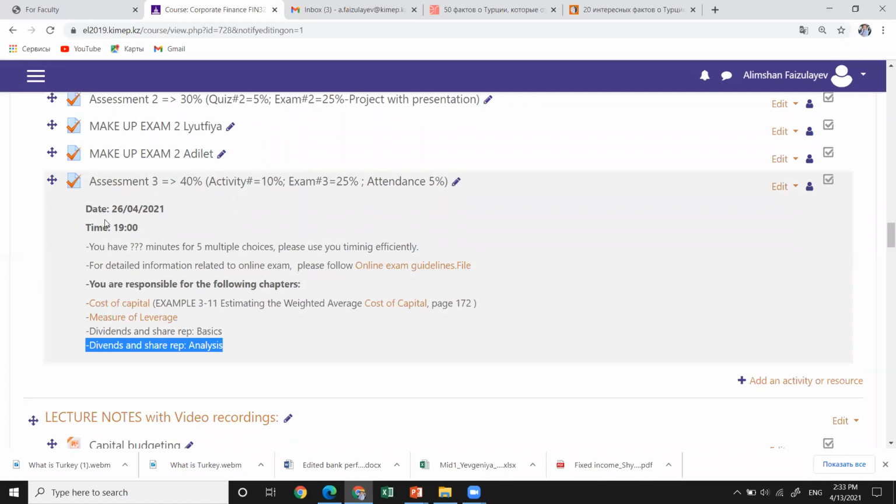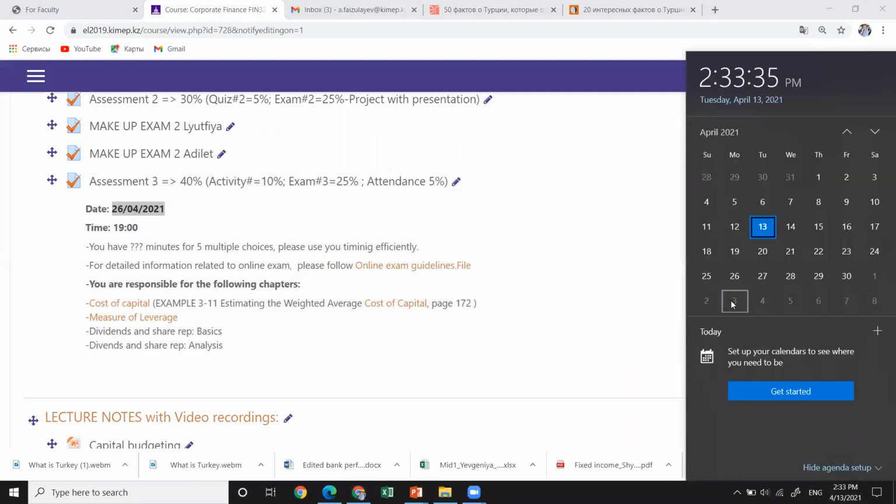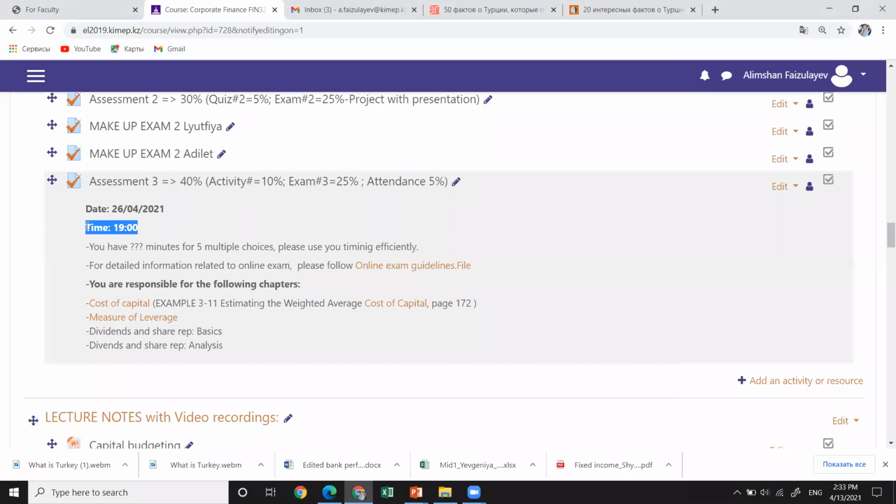The date of the final exam is 26th of April, which is 12 or 13 days from now. It is on Monday, at 7 p.m. The timing will not be that much. It will not take a lot of time from you. It will be multiple choice. There will be 5 multiple choice questions, and it may take maybe up to 30-45 minutes maximum to solve those questions.